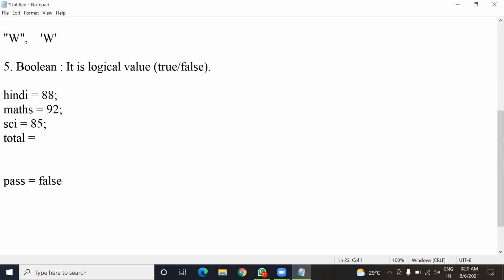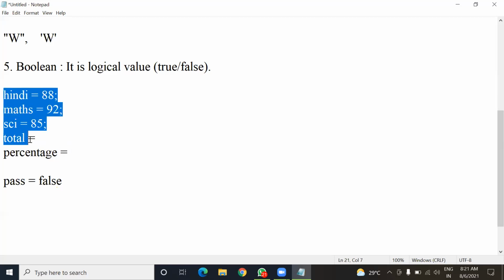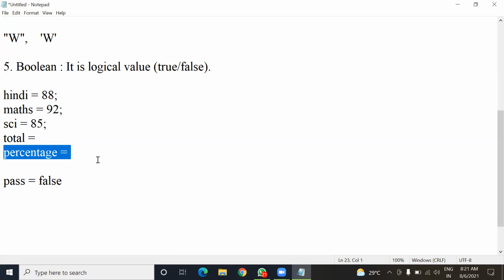After this, we can have another variable for percentage marks. This variable may contain a value of floating type. So these four variables contain integer type of value, and the percentage value may be float.